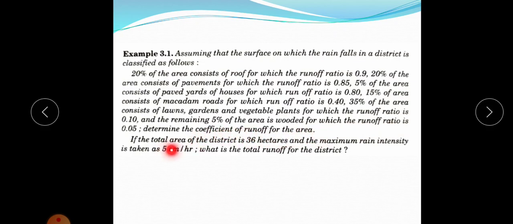Next, if the total area of the district is 36 hectares and the maximum rain intensity is taken as 5 centimeter per hour, what is the total runoff for the district? So this is the question. In the first part, we have to calculate the coefficient of runoff.